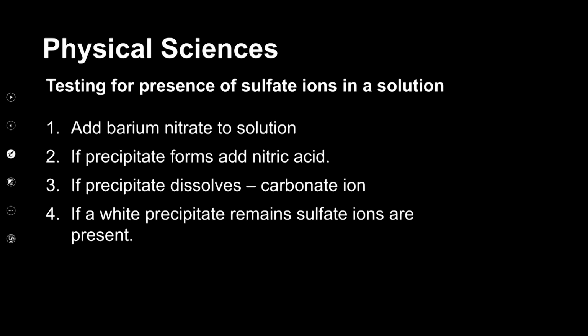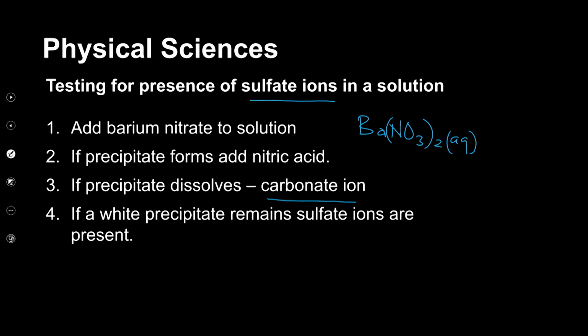Okay, now if we want to test for the presence of sulfate ions, which is another anion, what do we do? We add barium nitrate. So for the test for sulfate, it's barium nitrate solution that is used, right? Take note of the chemical formula of barium nitrate, because if we are going to write a balanced equation of reaction, that becomes very, very important. So if the precipitate forms and then we add nitric acid, and the precipitate dissolves, it is a carbonate ion, because barium carbonate dissolves completely in nitric acid, while the sulfate does not. So if a white precipitate remains, the sulfate ions are present.